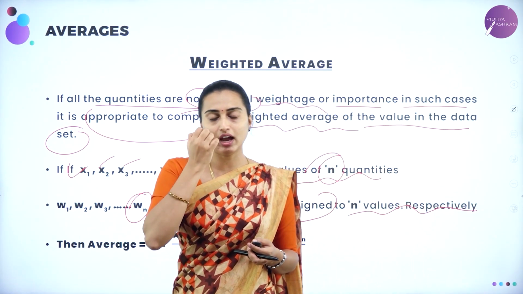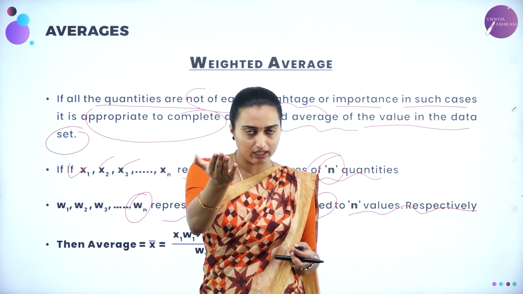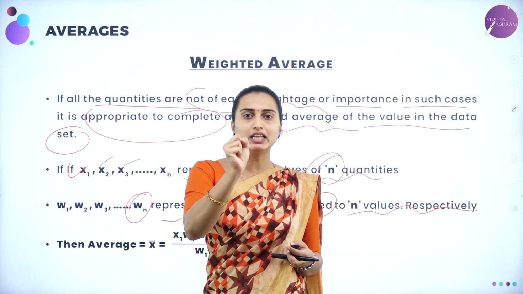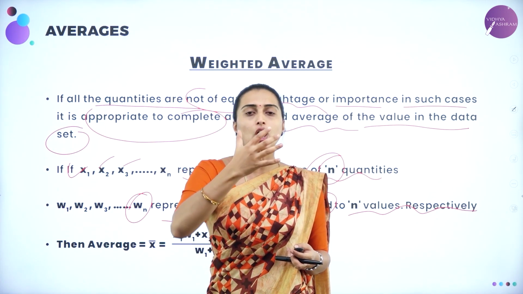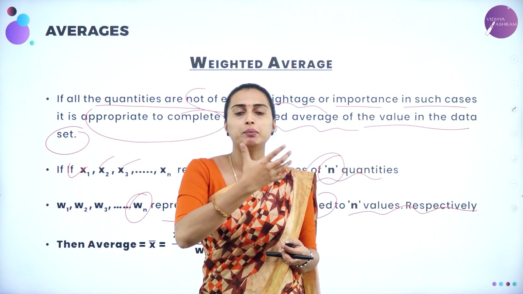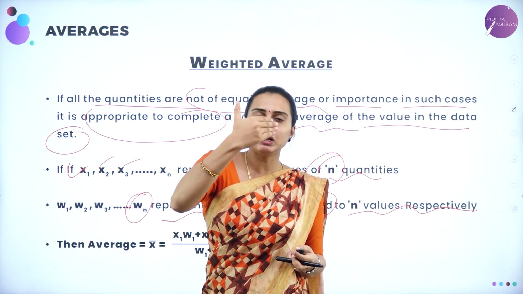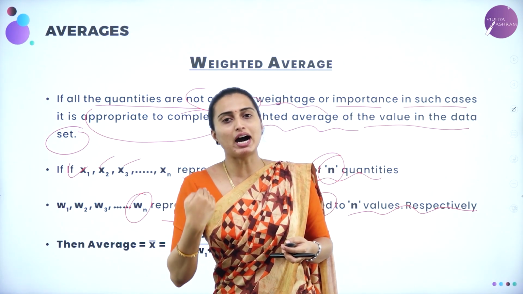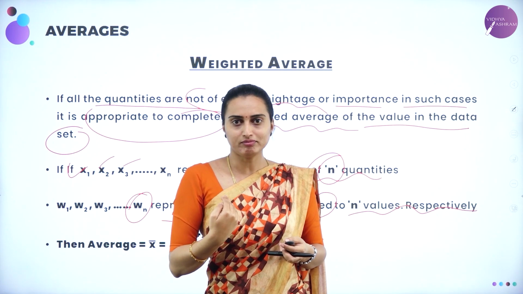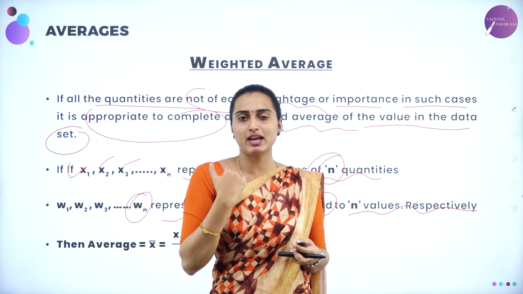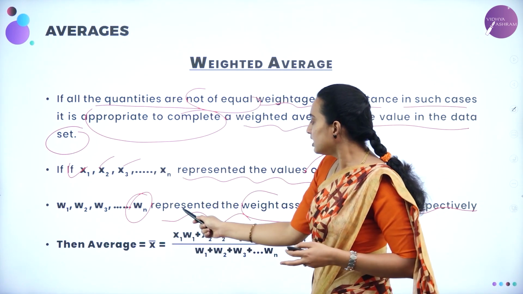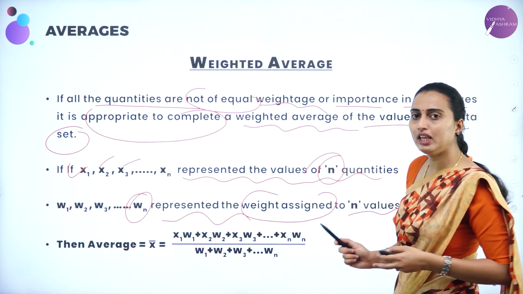For example, if you are a student and I ask how many marks you have scored in the subject English, that student's mark will be x1 and the weightage of the marks will be W1. So here the weightage of marks is the same as it is, okay. So Wn represents the weightage assigned to the n values.